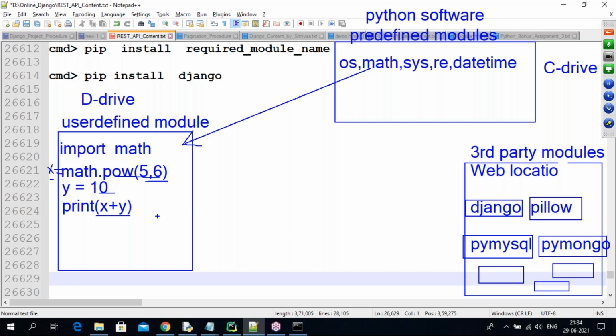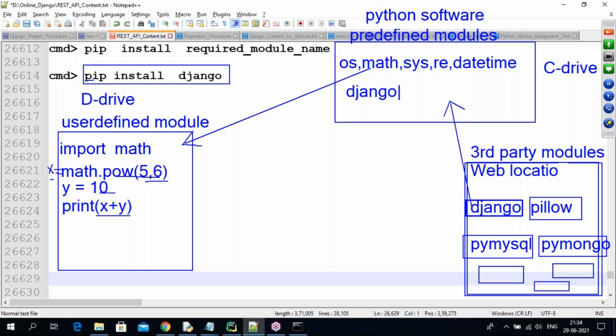Now I want to use this Django module here, guys. But we are unable to get it directly here. First, we are going to use the pip command, guys. Pip install Django. The pip command connects to the internet, searches for the required module, finds it, and after finding, downloads it. After downloading successfully, this module is available in the Python software location.